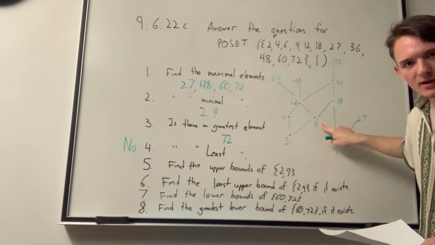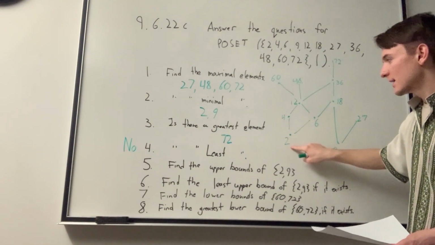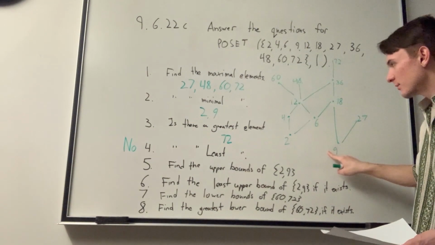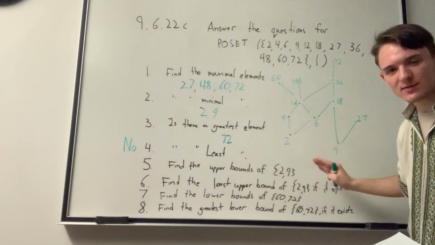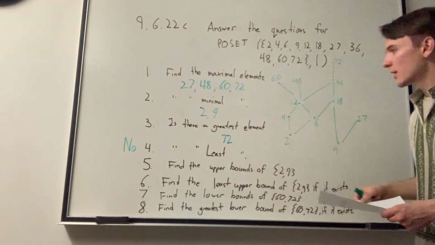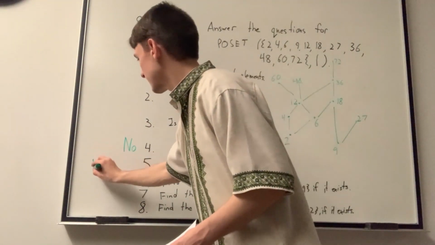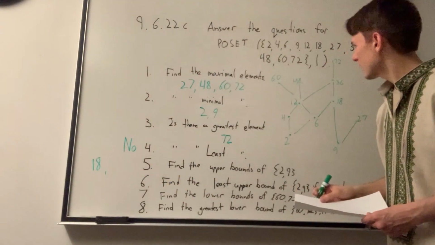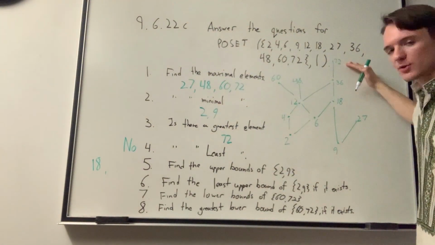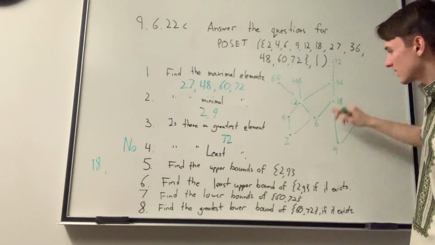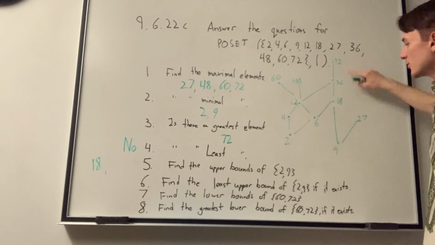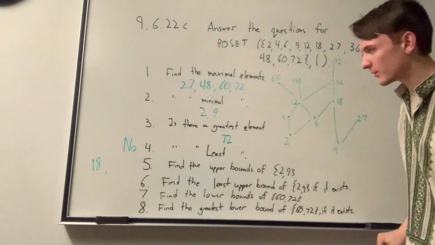6 is not an upper bound because although 6 is divisible by 2, 6 is not divisible by 9 because you cannot go down on the Hasse diagram and reach the 9. You have to go up and then down. So one of our upper bounds would be 18. But we also see that 36 is another upper bound, and 72 is also another upper bound, right? Because 2 can divide 36, 9 can divide 36, 2 can divide 72, and 9 can also divide 72.